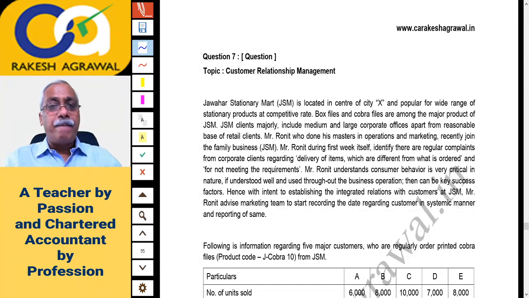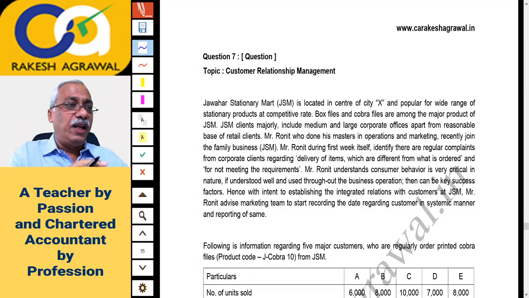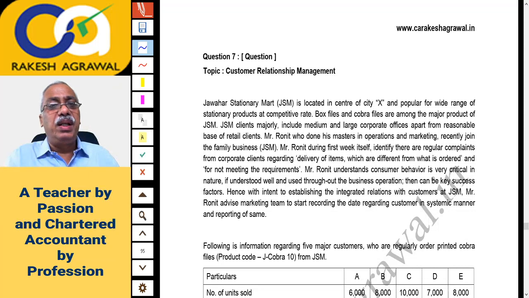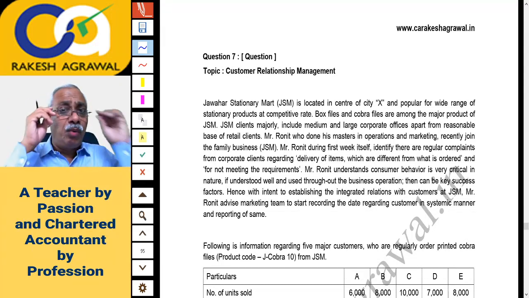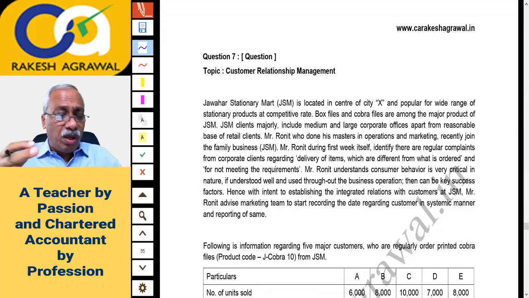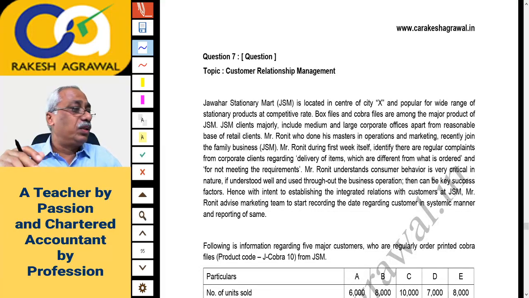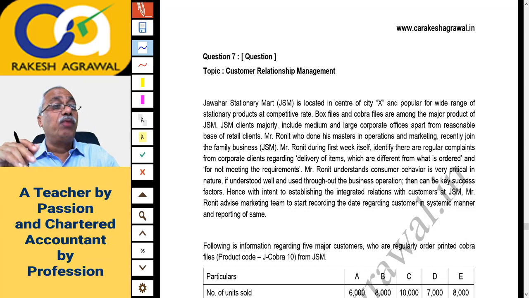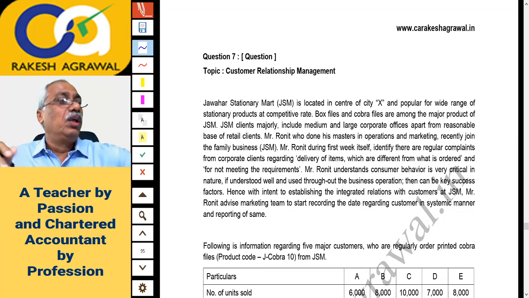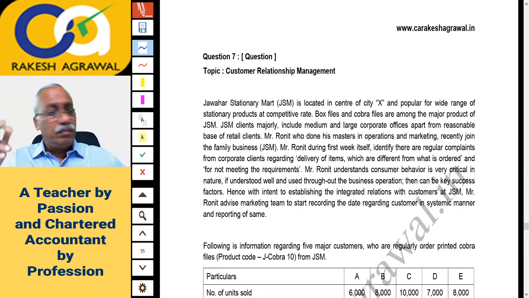Those who are weak in theory can avoid the theory question as much as possible, but you cannot avoid it fully, because the questions are combined. Part of the question is theory, part of the question is practical. So I don't think you can avoid it fully. You have to be prepared to write some part of theory.